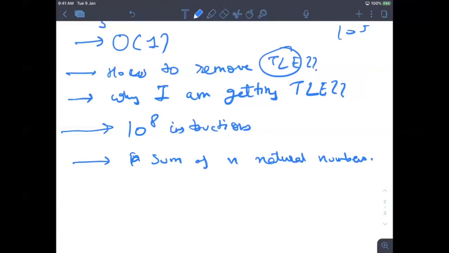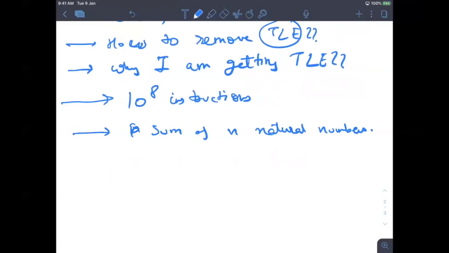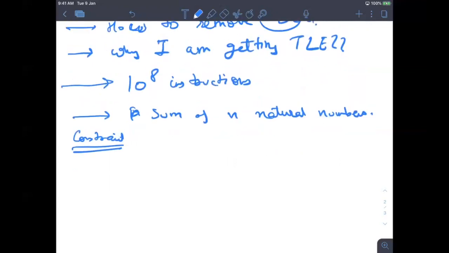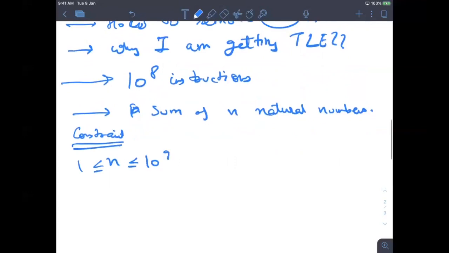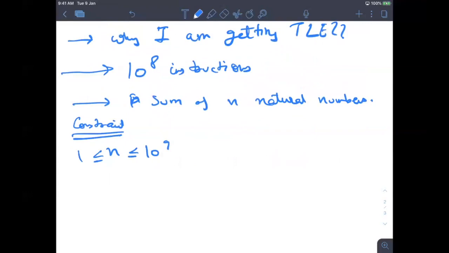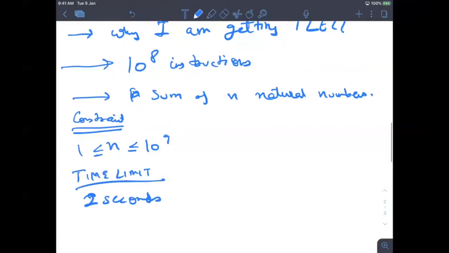Now you know, with every question there is a constraint associated. Whenever you are doing any question online, here on CodeChef or any site, there will always be a constraints section which people, generally beginners, don't read, but that is the most important section. So let's say for this, it is written that n can be between 1 to 10 to the power 9, and they also provide you a time limit. Let's say they have written only 2 seconds. Your answer should come in 2 seconds.